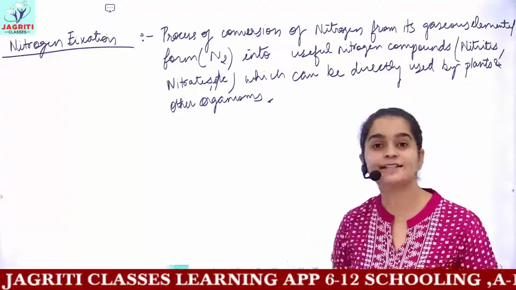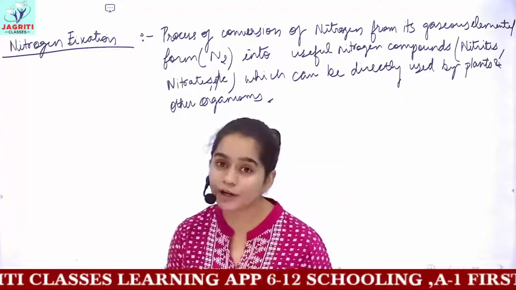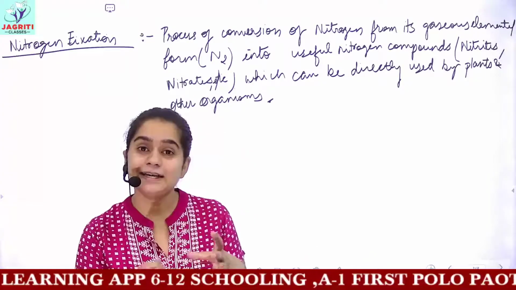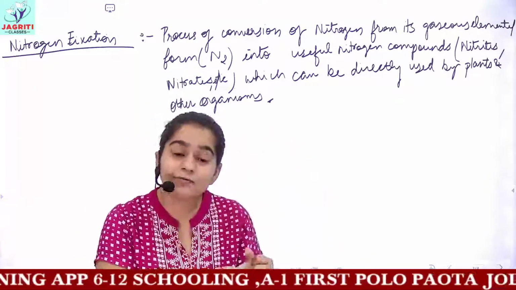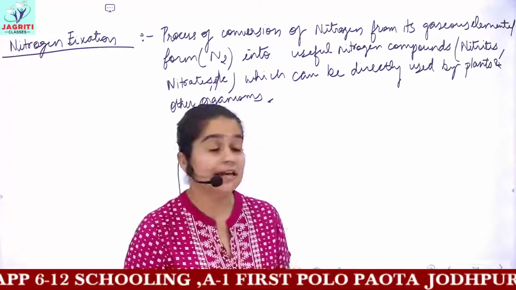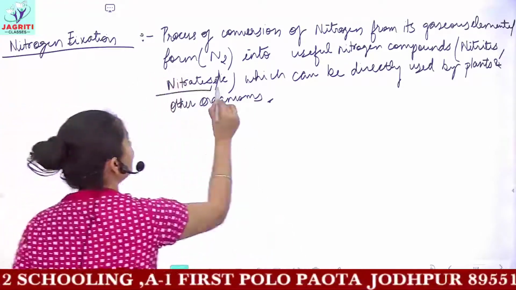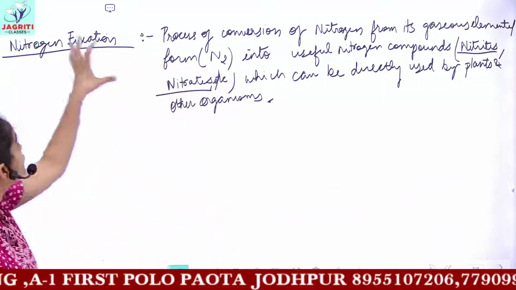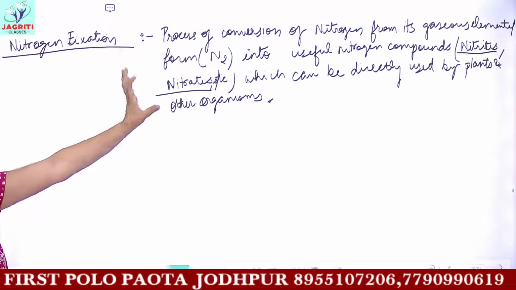Nitrogen fixation is a process in which living organisms can use nitrogen because it has been converted into absorbable or useful forms, and the useful forms are nitrates, nitrites and such compounds. So now you know the process of nitrogen fixation.